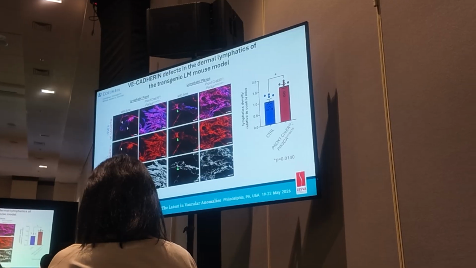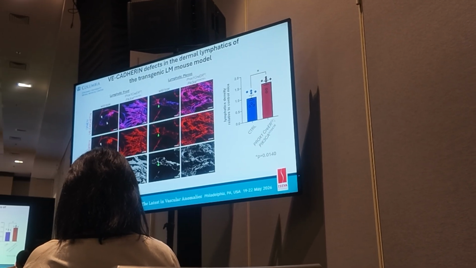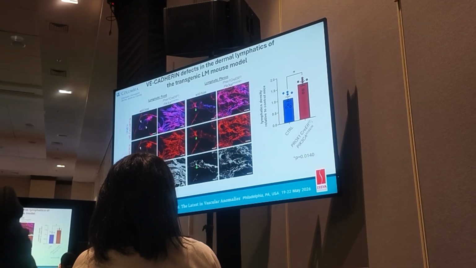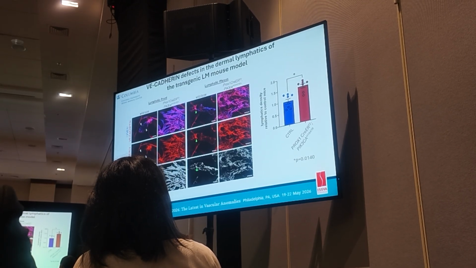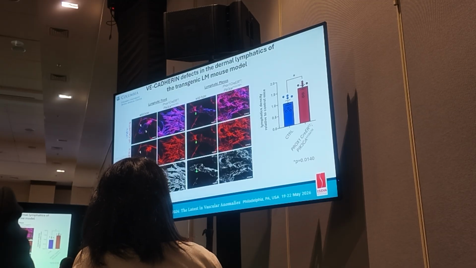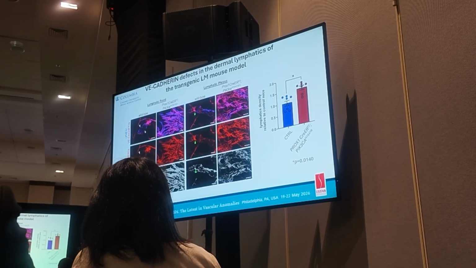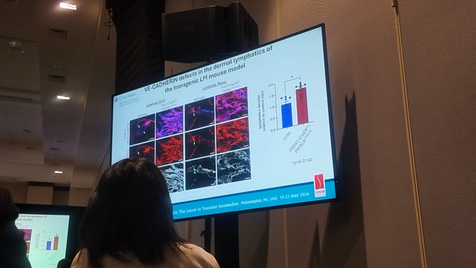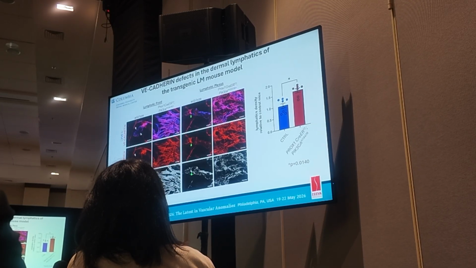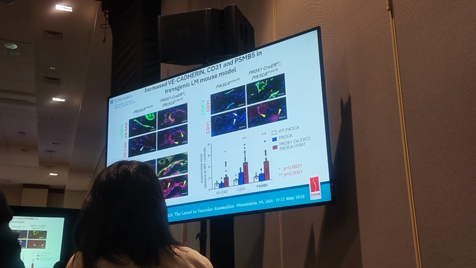The LM mouse model had abnormally increased lymphatic vessels associated with defective VE-cadherin expression pattern. At the lymphatic front, on the left, the capillary button-like VE-cadherin pattern in white arrows in controls was lost. Instead, a zipper-like pattern was observed in the lymphatic plexus on the right. Normal valves in green arrows were seen in controls but lost in the transgenic model.